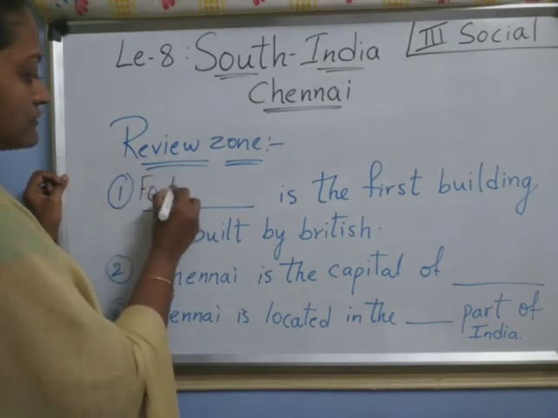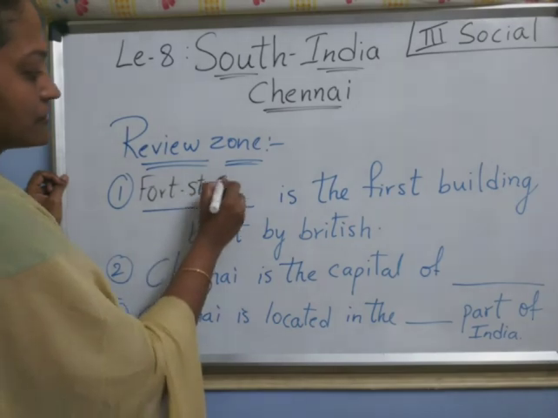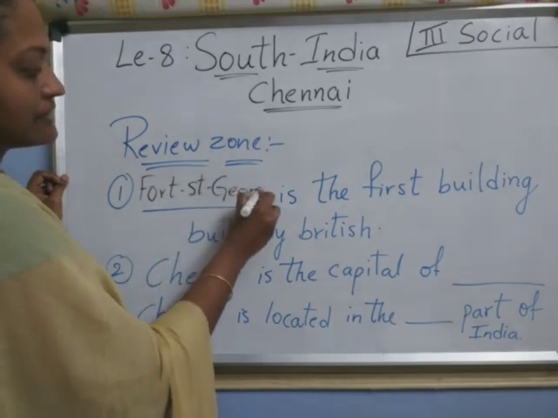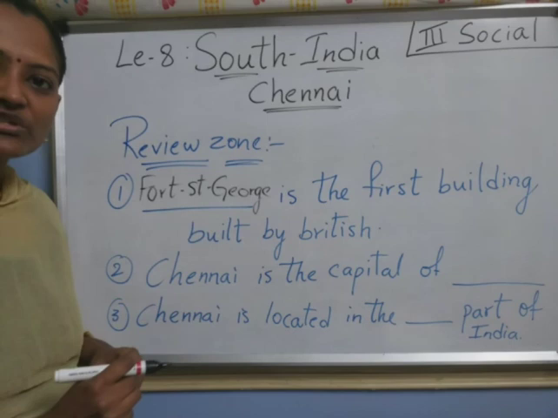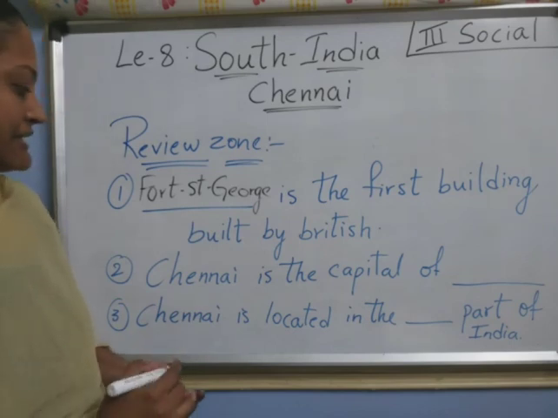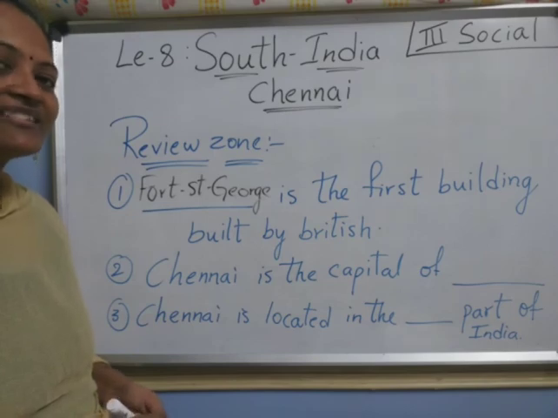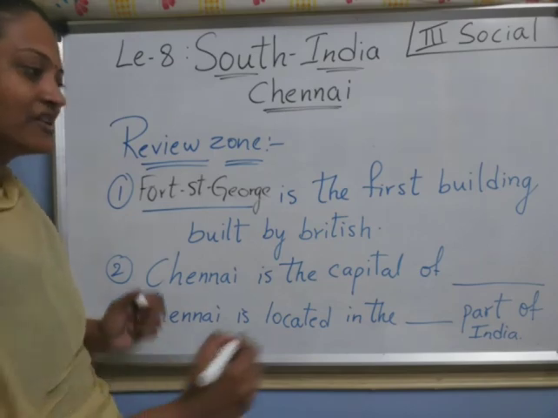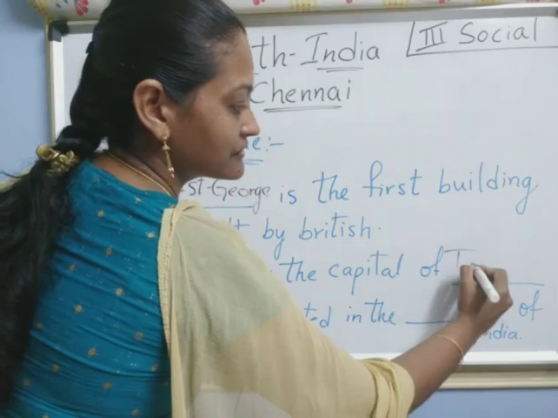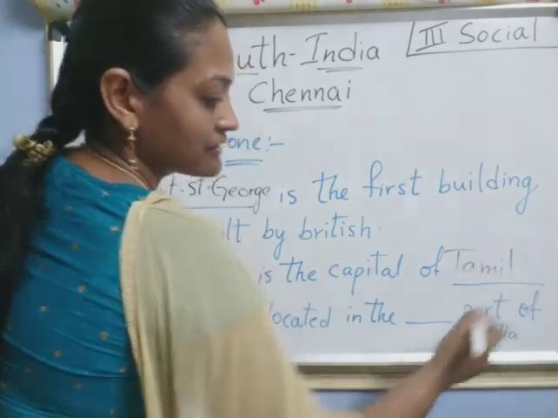Fort St. George, right? Fort St. George. Next, Chennai is the capital of which state? Tell me, children. Chennai is the capital of Tamil Nadu, right? Tamil Nadu.